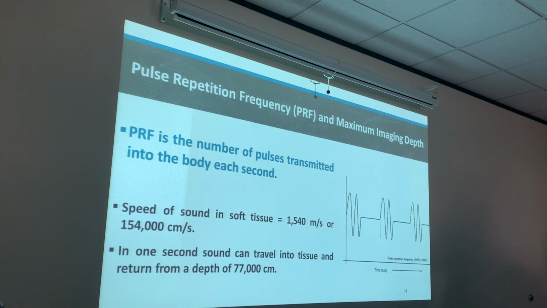I'm trying to keep us up here because this is not college physics. We're not trying to break it down that deep. Because this is more logical, right? We already know that sound is traveling at 1.54 kilometers per second, 1540 meters per second. 1540 meters per second is equivalent to 154,000 centimeters per second, correct? Okay. So basically, that's sound traveling in one direction. Sound can travel there and back at a depth of 77,000 centimeters, because that's going to be half of the speed of sound.